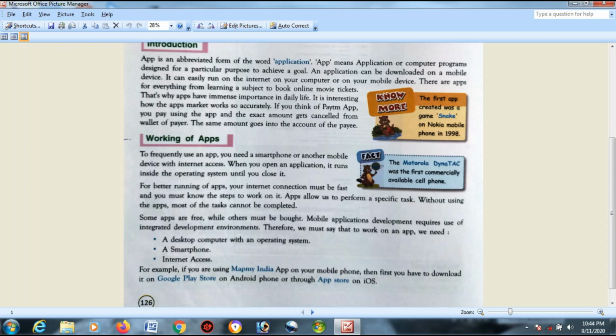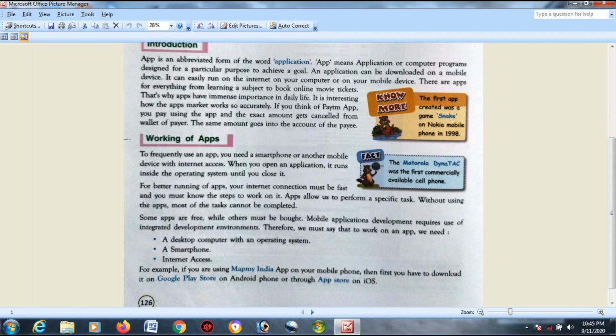Mobile application development requires the use of an integrated development environment, also known as IDE. Integrated development environment. IDE is what? IDE is a bunch of softwares which is utilized to create different softwares. Okay. It itself is a software using which you can create another software. Okay, that is IDE.